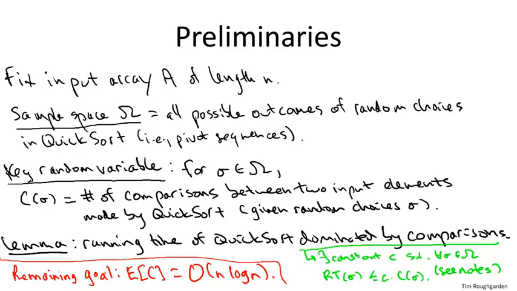So the high order bit of this lecture is a decomposition principle. We've identified this random variable C, the number of comparisons, and it's exactly what we care about. It governs the average running time of quicksort. The problem is it's quite complicated. It's very hard to understand what this capital C is. It's fluctuating between n log n and n squared, and it's hard to know how to get a handle on it. So how are we going to go about proving this assertion that the expected number of comparisons that quicksort makes is on average just O of n log n?